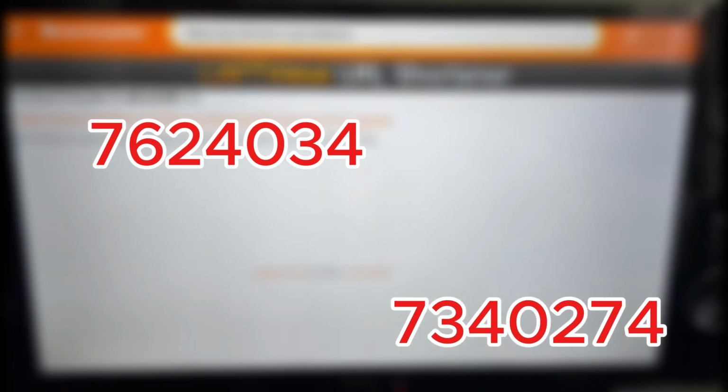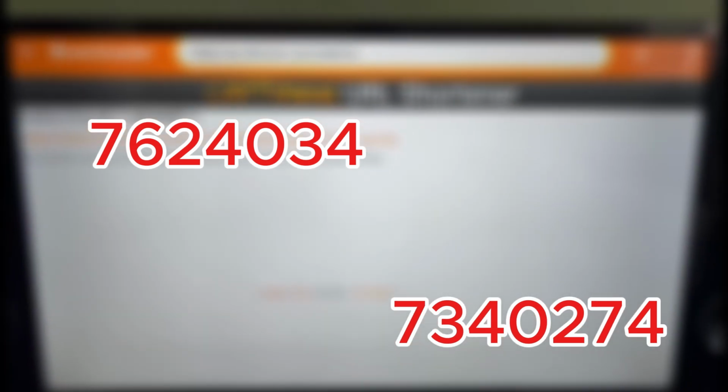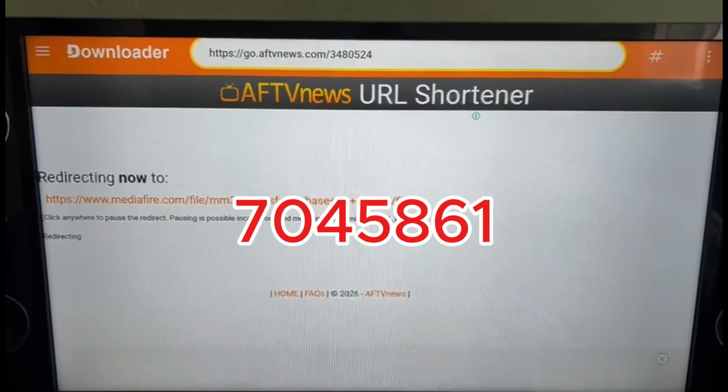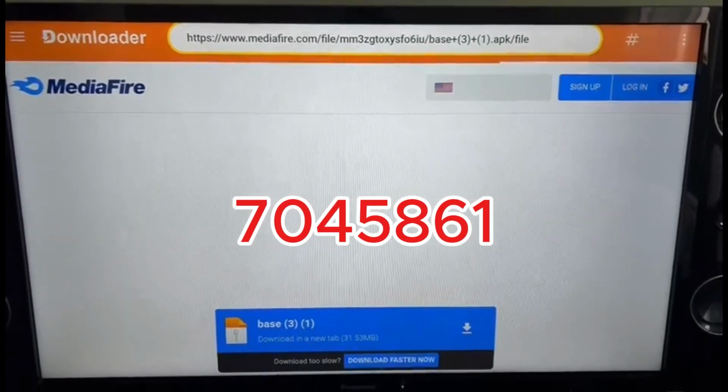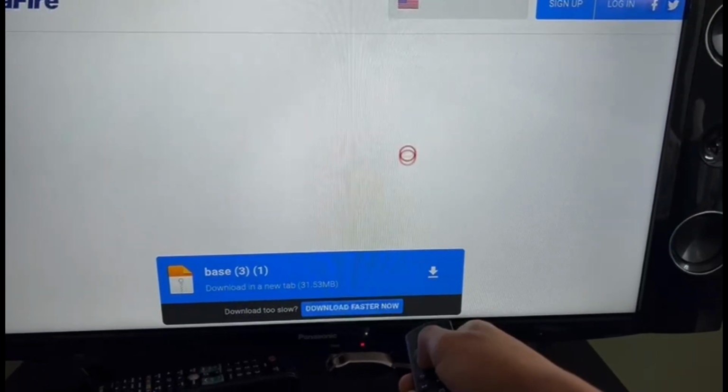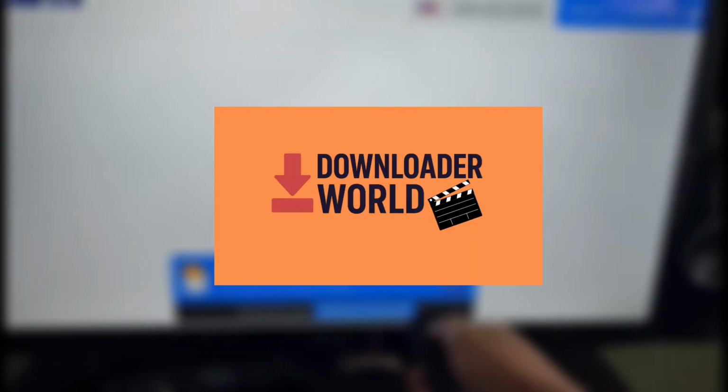One important thing to mention is that not all applications will function identically across every single device. Some of them might experience issues on Android devices, while others are much more optimized for specific devices like Fire Stick or Android TV. As I previously mentioned, it's simply a matter of trying them out for yourself.